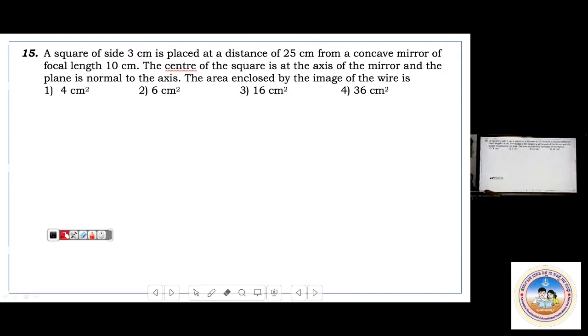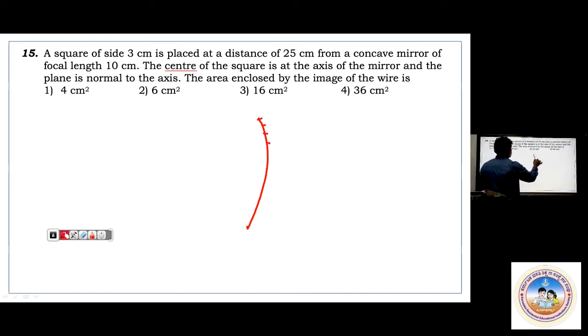Next, come on: a square of side 3 centimeter is placed at a distance of 25 centimeter from a concave mirror of focal length 10 centimeter. The center of the square is on the axis of the mirror and the plane is normal to the axis. Find the area enclosed by the image of the wire. A square of side 3 centimeter has been placed.